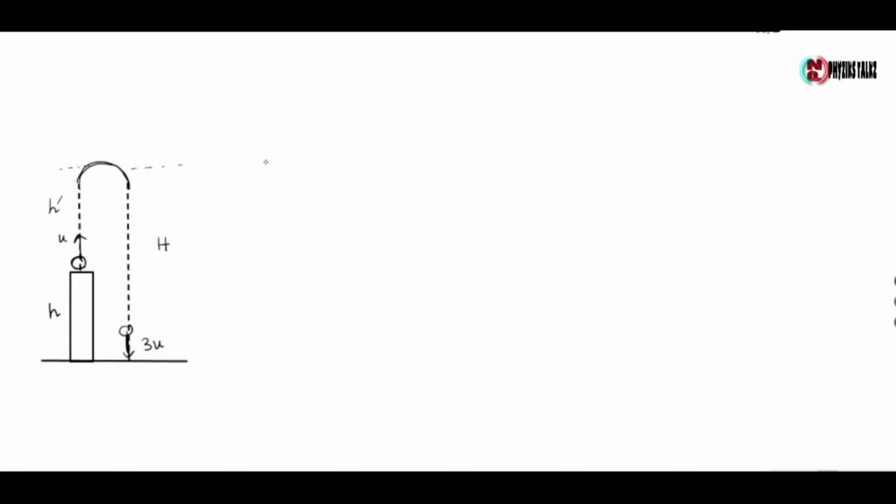Now the maximum height reached by the ball is h dash equals u square by 2g, and the total height H is given by final velocity square by 2g, which is (3u) whole square by 2g equals 9u square by 2g.